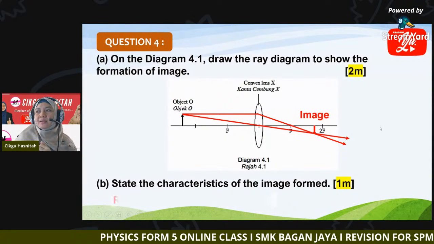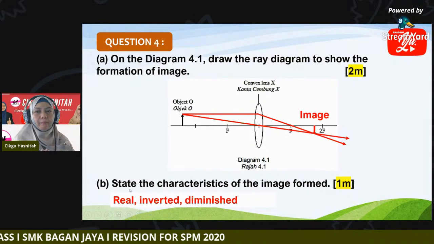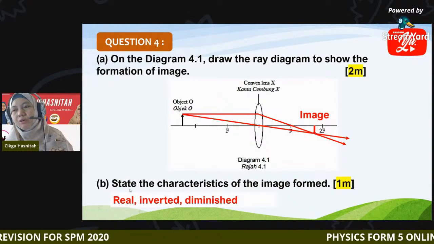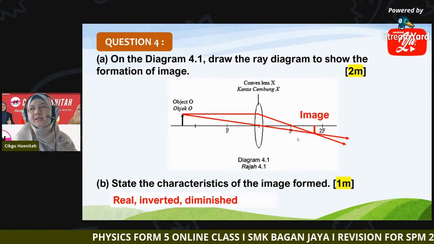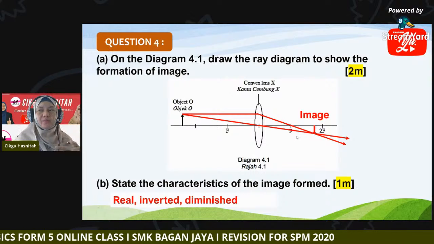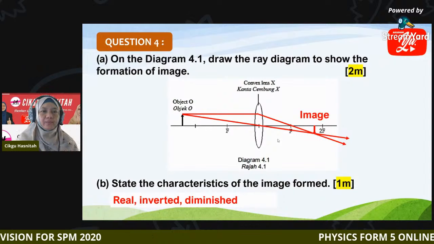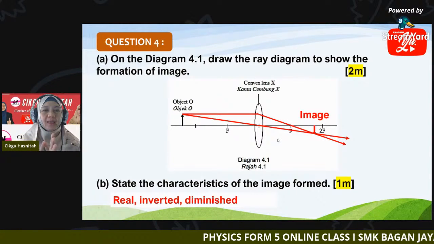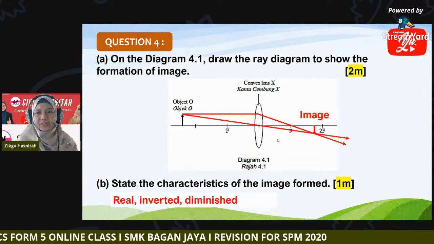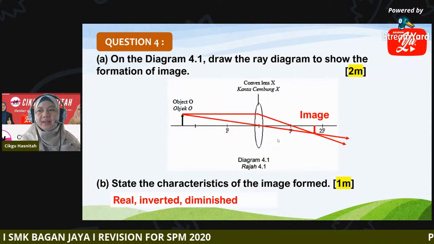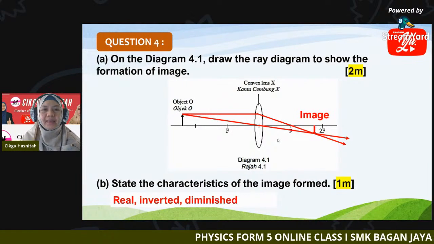Two marks. So where, and then state the characteristic of the image formed. The image is real. It appears below the principal axis while the object is above, so it is inverted. For the size, you can compare: the image has a smaller size compared to the object, so we say it is diminished. Real, inverted, and diminished. Clear for B.